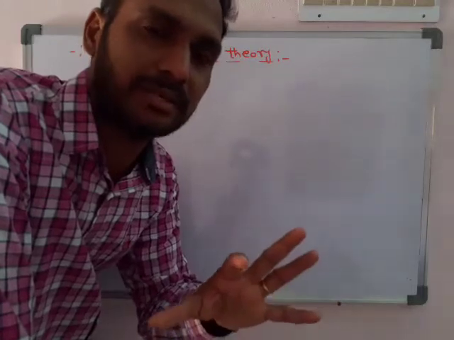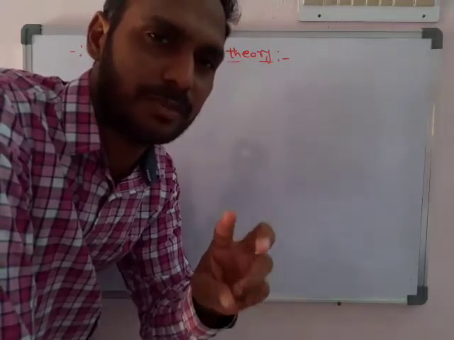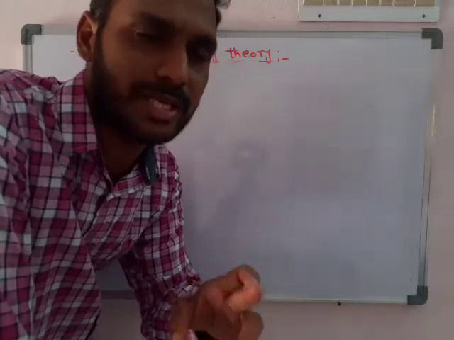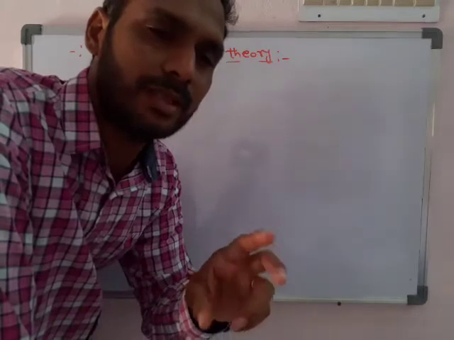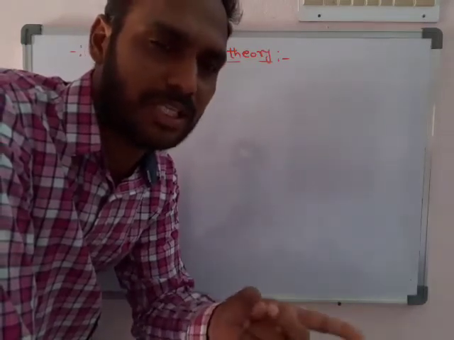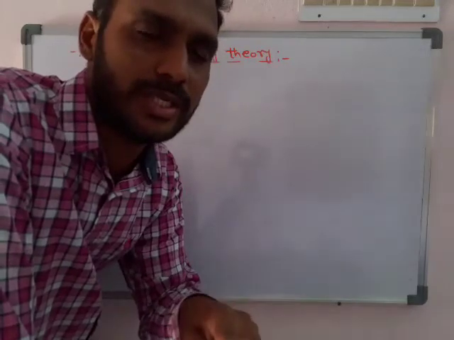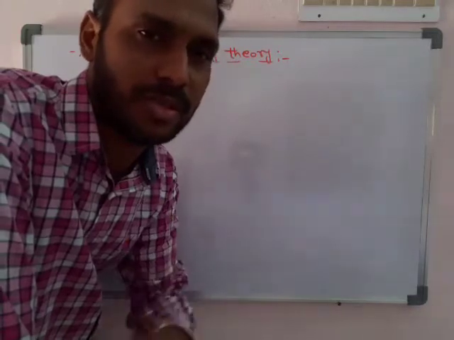Next, the pair of chemical species which differ by one H plus, that is one proton, is known as a conjugate acid base pair. In a conjugate acid base pair, both have different nature and different strength. If one is weaker, then its conjugate is stronger. If it is an acid, its reciprocal is a base.